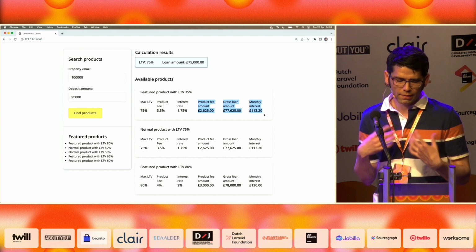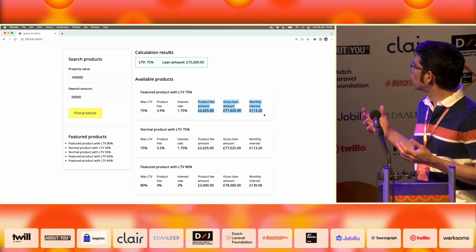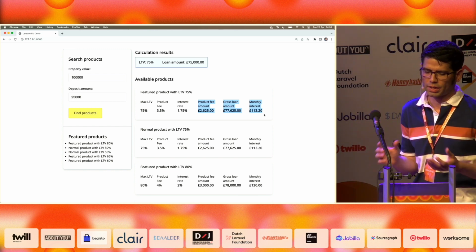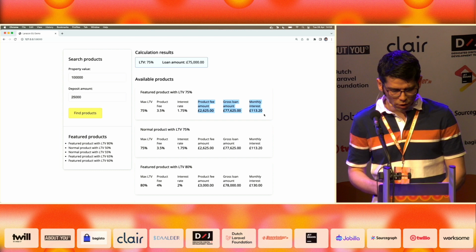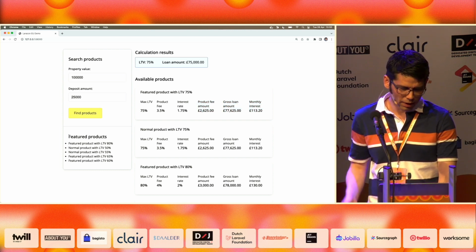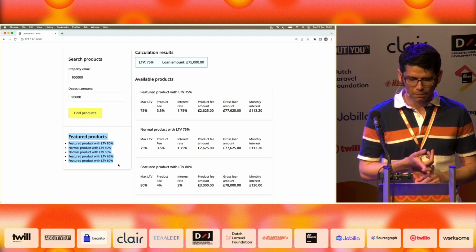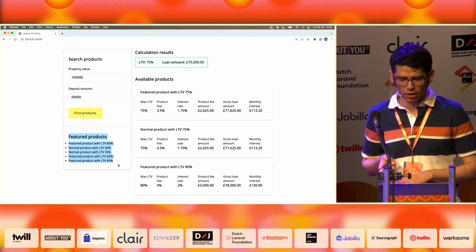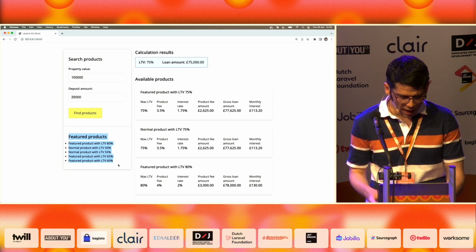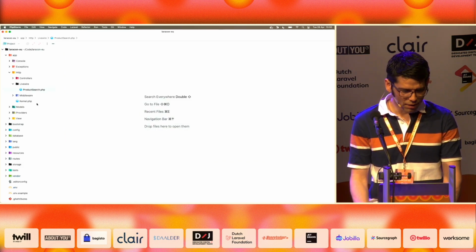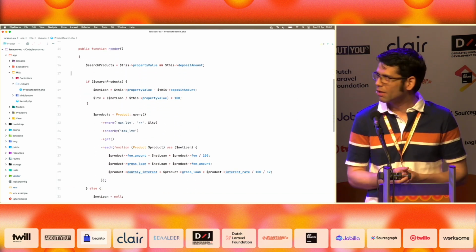each product to basically tell us how much the fee is going to be, how much we are going to pay for interest, and if this was a real mortgage application, we would have dozens more variables and data. We also have some feature products here because I like to complicate my life, I don't know. So basically, it's a very simplified example, but we have a form, we have a global calculation result, we have a query of products, and we have the generation of a quote for each product, and the feature products, as I mentioned. And everything happens to be in just one big Livewire component in the render method, because why not?